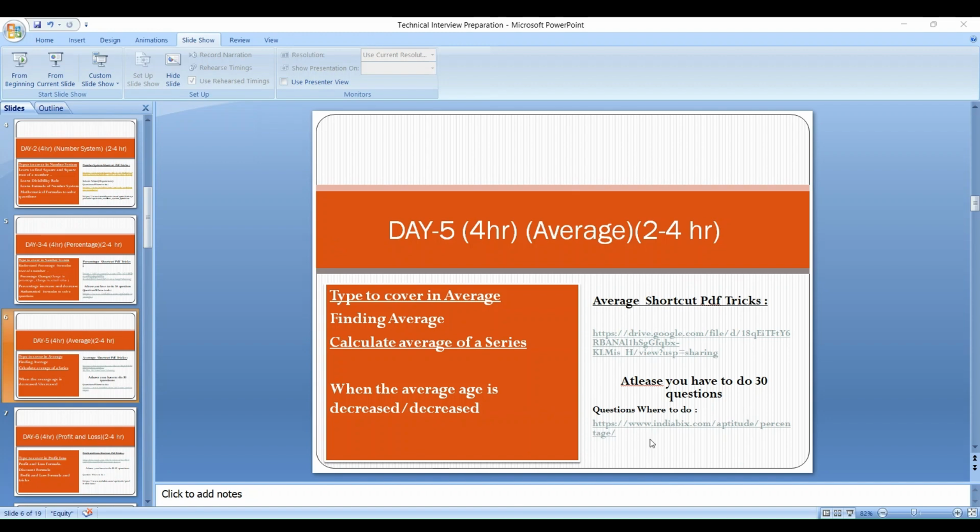So our next topic, on day 8, you have to cover mixture and allegation. In mixture and allegation you have to give at least 2 to 4 hours to each topic.